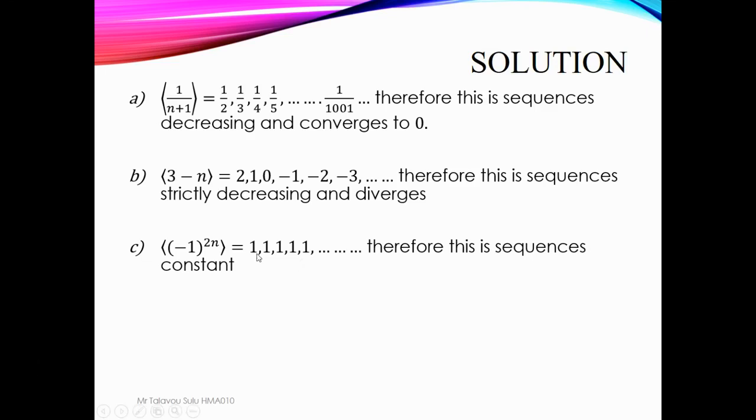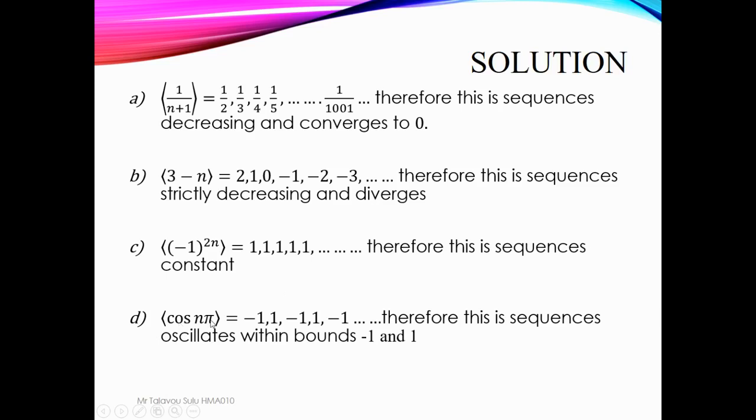It cannot be negative, because 2 times 1 is 2, 2 times 2 is 4, 2 times 3 is 6. So it cannot be negative. It's always positive 1. So therefore, this sequence is constant. Why? All terms in this sequence cannot be changed. It's the same value, and that value is 1. So therefore, this is a constant sequence.